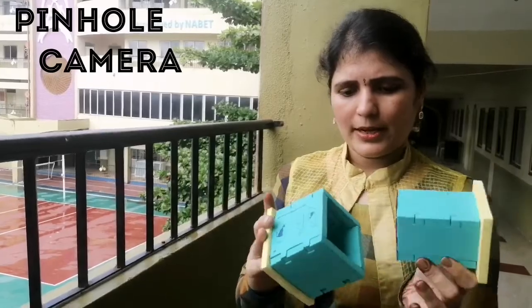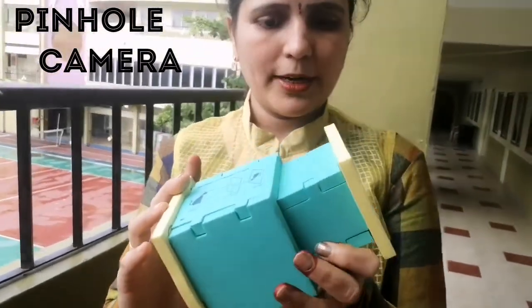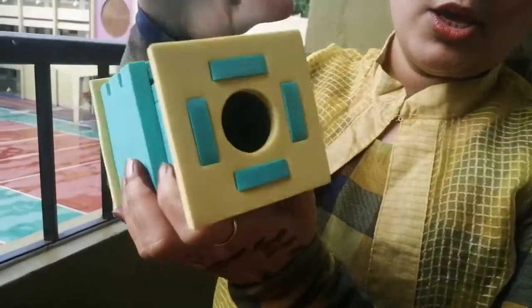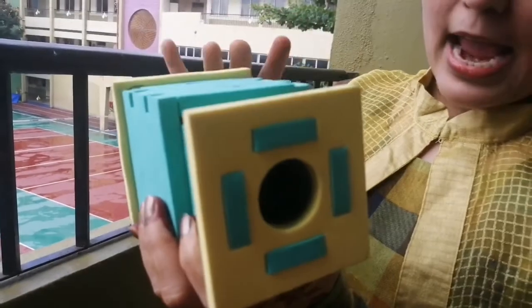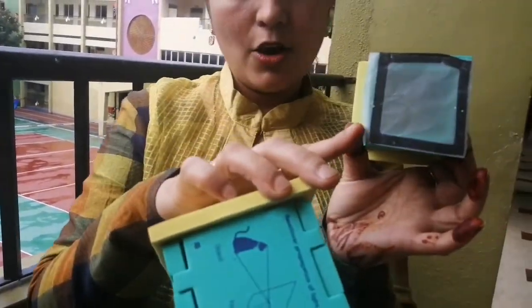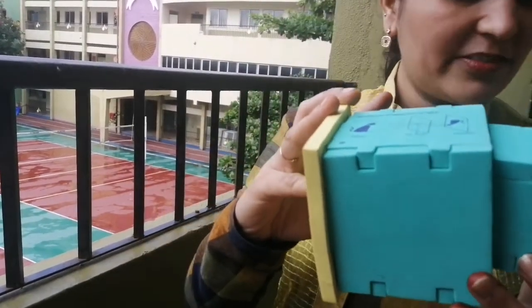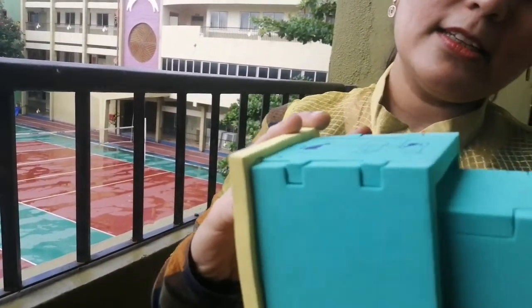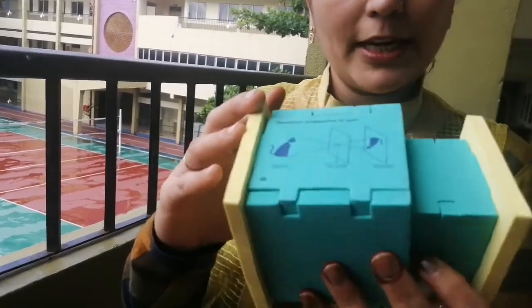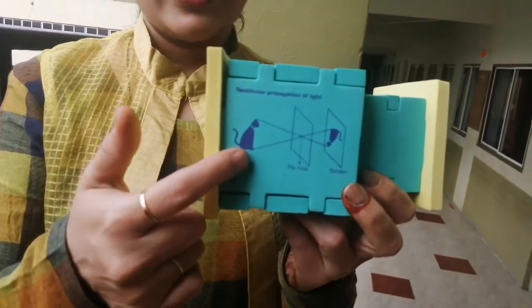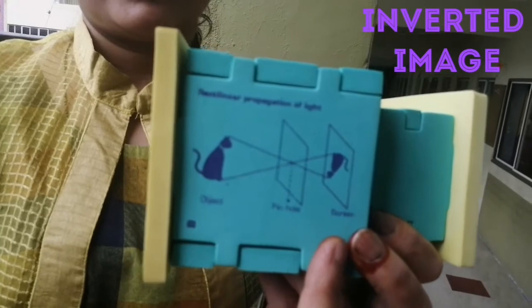Now what is a pinhole camera? It is just a device or instrument in which there is a hole through which the light goes, and there is a screen on which we can see the image. Now you know very well that light travels in a straight line. So that is the reason the image obtained through the pinhole camera is always inverted.